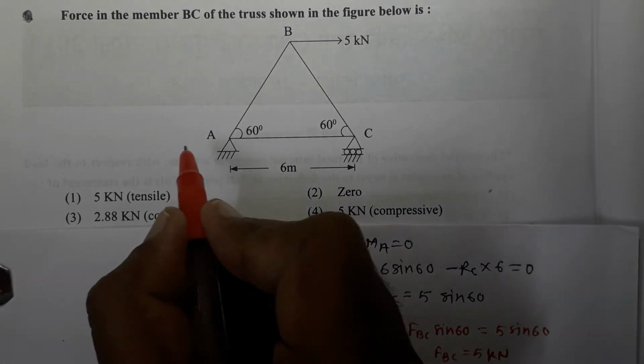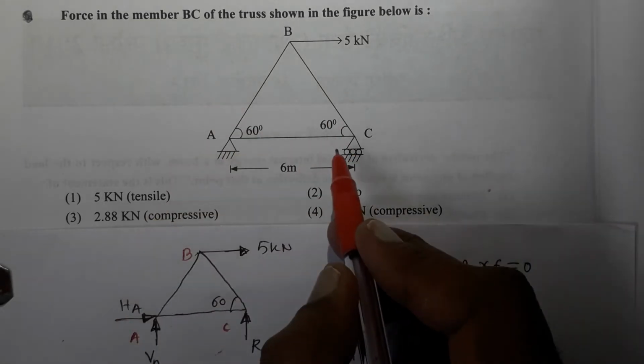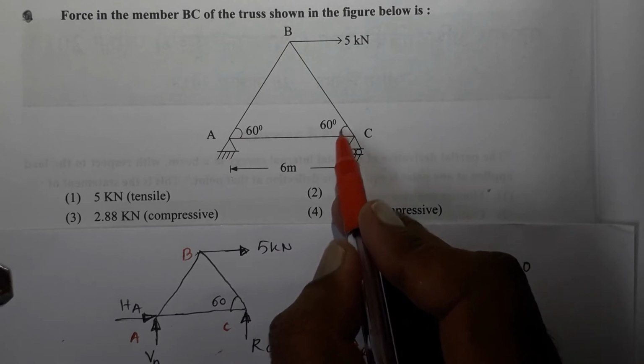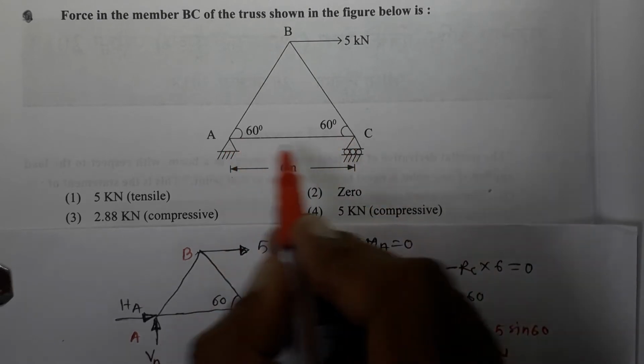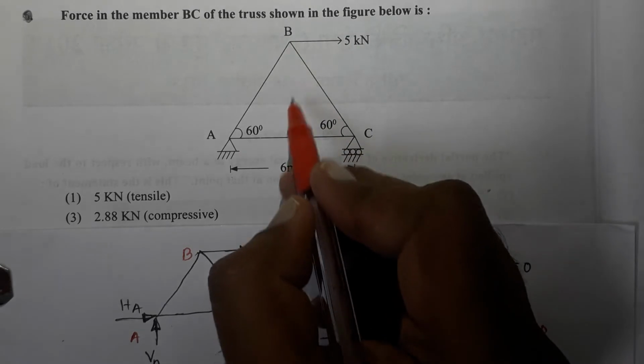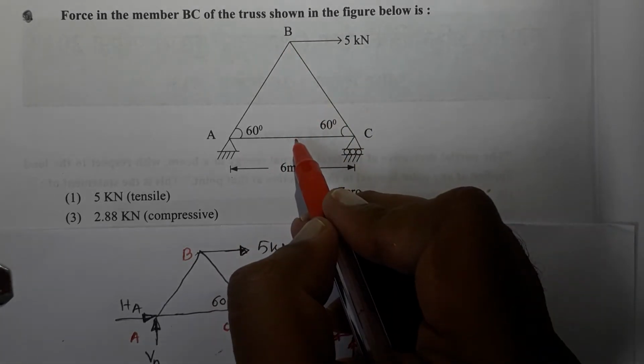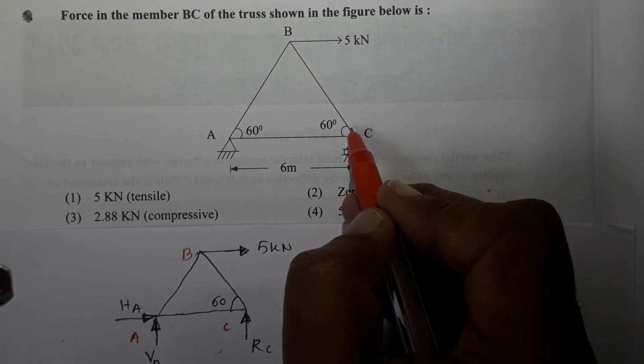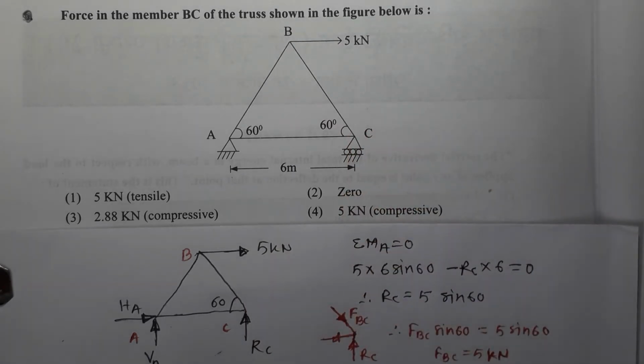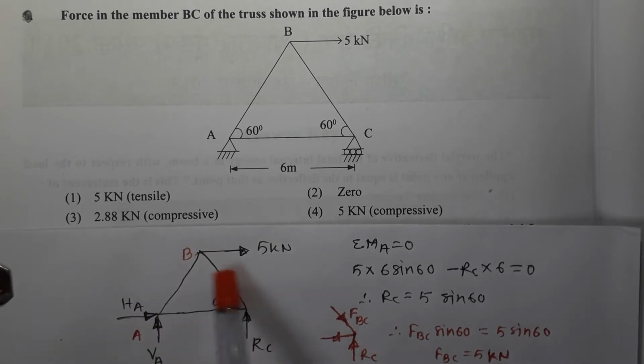Now we can work out the height of the truss. Height of the truss: this angle is 60 degrees, and this side is 6, so the vertical side, sine of 60 is equal to h, that is the height of the truss, divided by 6, and it is going to be 6 sine 60. Now I have drawn the truss over here.